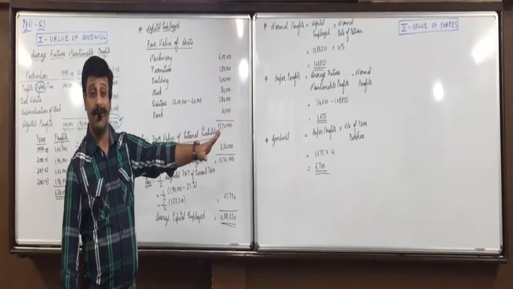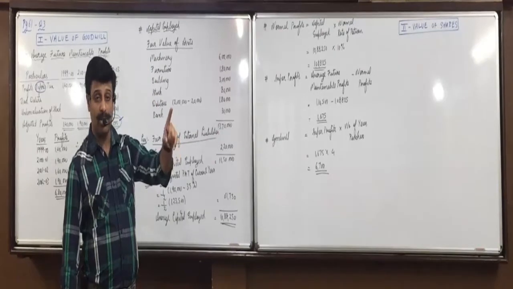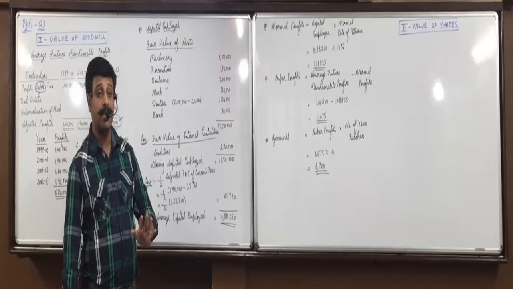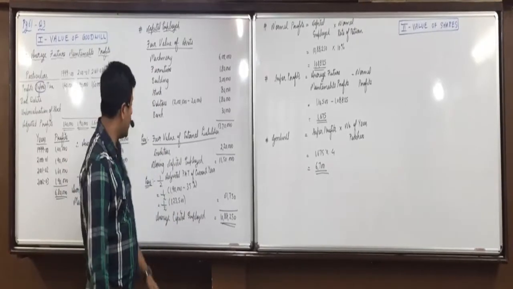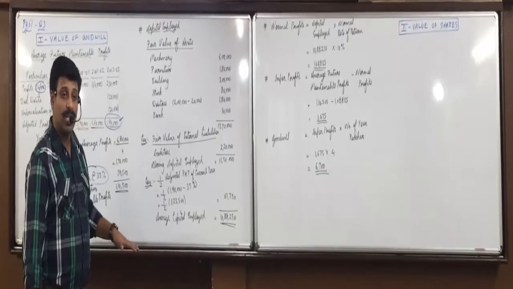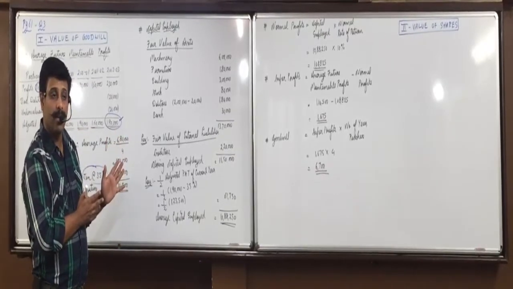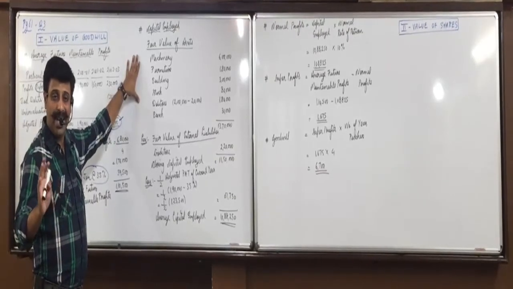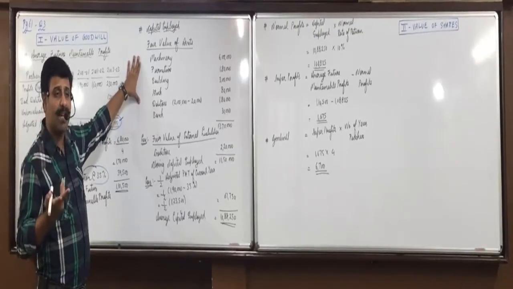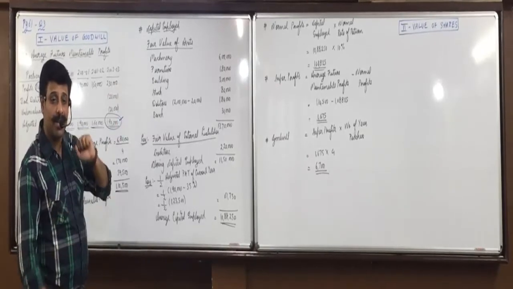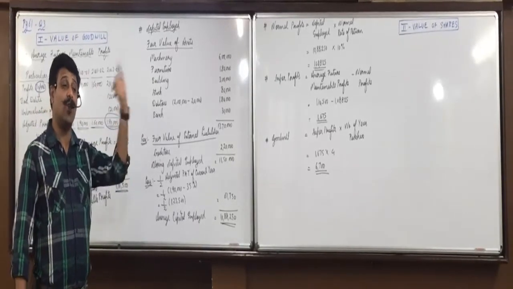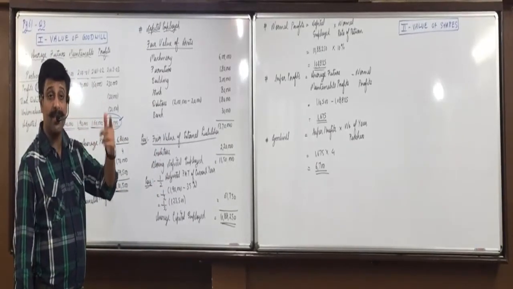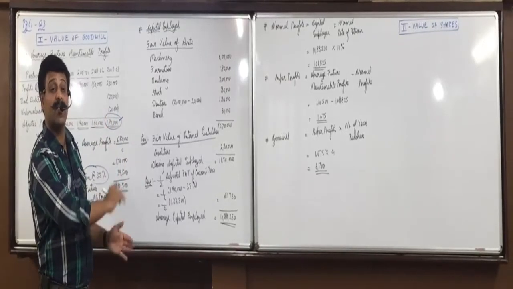Fair value of all assets, trade and non-trade, and goodwill, minus external liabilities. Should we do this all again? Logically no. We take fair value of all assets, trade, non-trade, as well as goodwill. Only goodwill is to be added, that's it. No need to work out the entire thing again. If there were non-trade assets, those would also have been added. And what do we subtract? Preference share capital. Here preference is not there, otherwise we would have subtracted it.